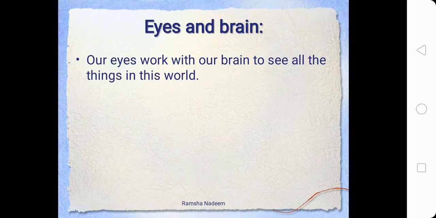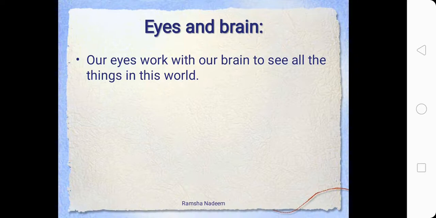Brain is a very important part of our body. Even if we touch something, it's not just our hand that touches a thing. Unless those signals travel to our brain, we will not be able to tell whether a thing is hard or soft or cold or hot. So it's always the brain involved.